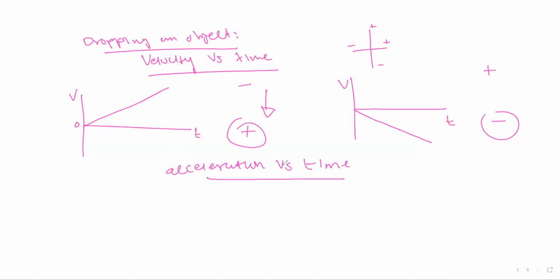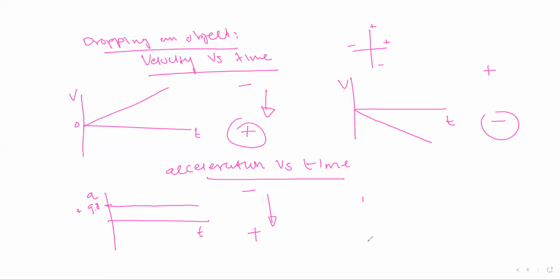If here is acceleration and here is time, and an object is being dropped and moving downward, meaning our gravitational acceleration takes a positive sign, it is constant, so it sits in the positive part of the Cartesian plane.